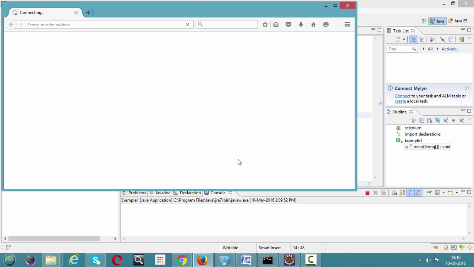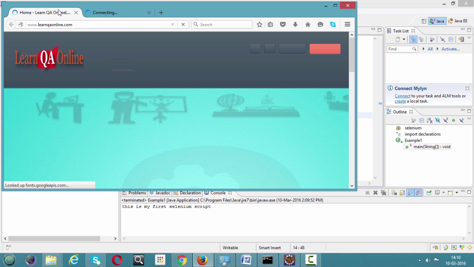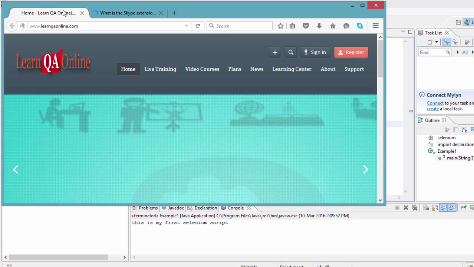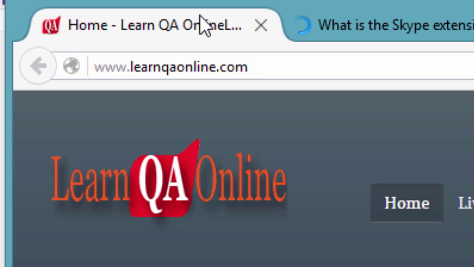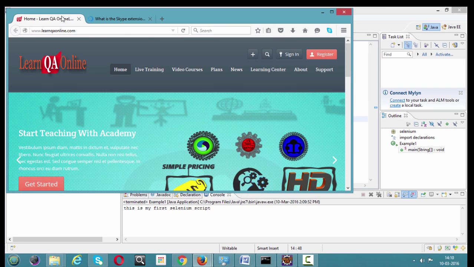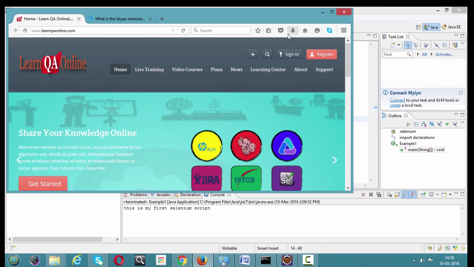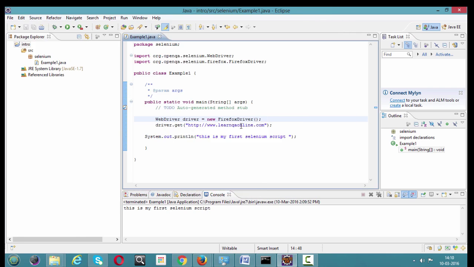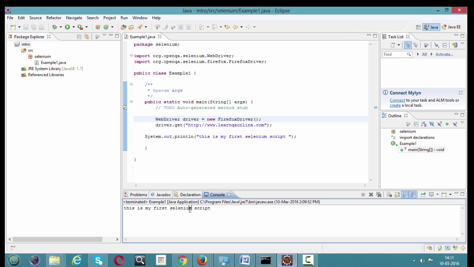I guess you guys can view it, and you can see Learn QA Online. And in the console, it has printed "This is my first Selenium script." As simple as that. So we have launched Firefox driver with a specific website.